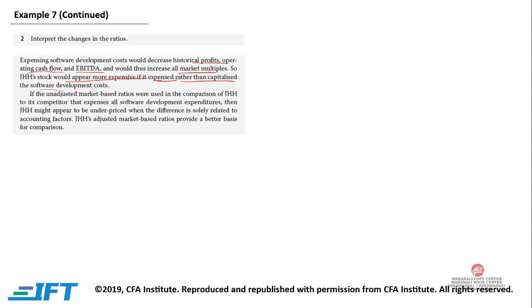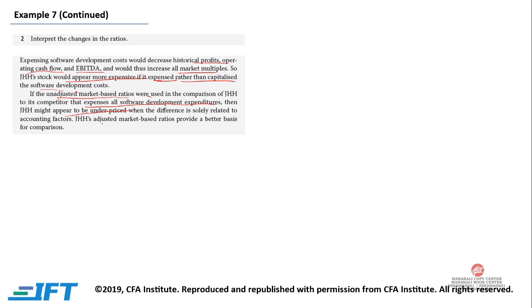If the unadjusted market-based ratios were used in comparing JHH to its competitor, which expenses all software development expenditures, then JHH might appear to be underpriced when the difference is solely related to accounting factors.